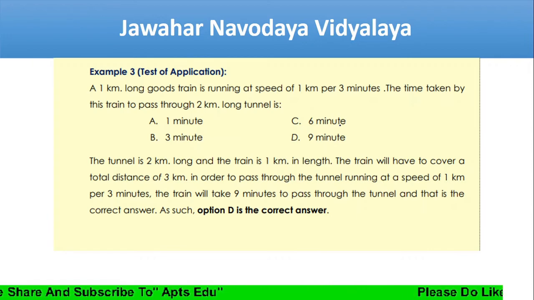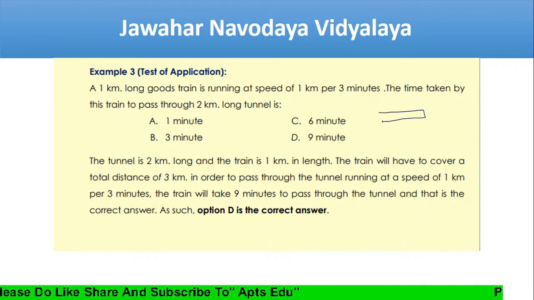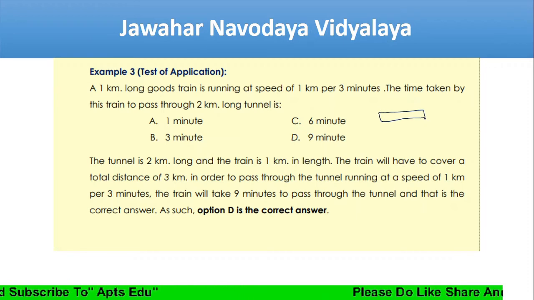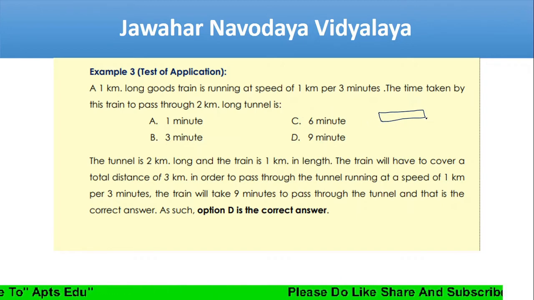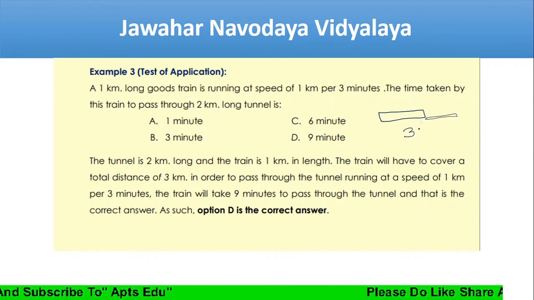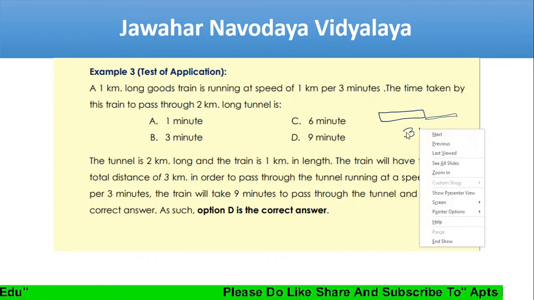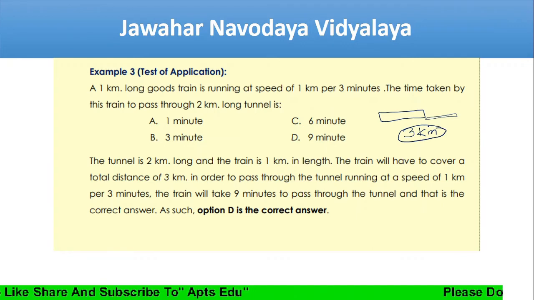What they're asking is the time taken by the train to pass through the 2 kilometer tunnel. To cross this, what happens? The train has to cross itself. So this is the tunnel and this is the train also. The total length should be 3 kilometers. 3 kilometers it should travel.